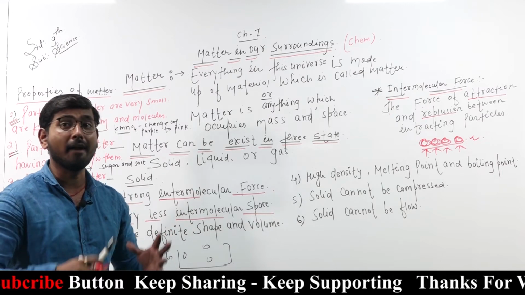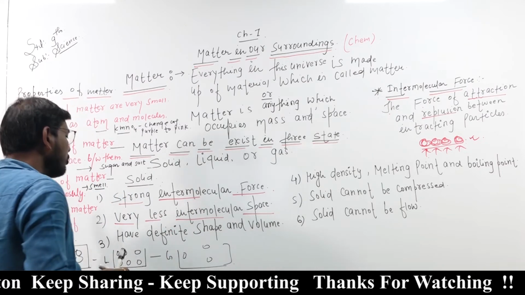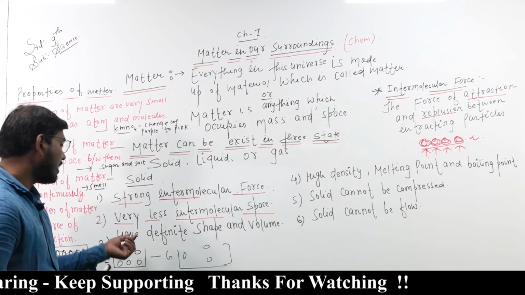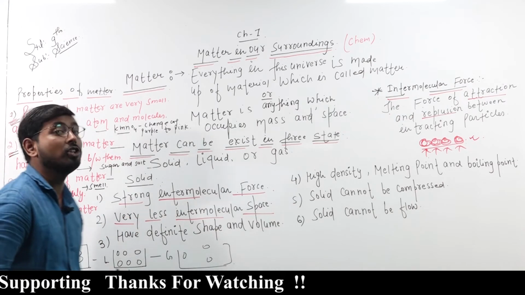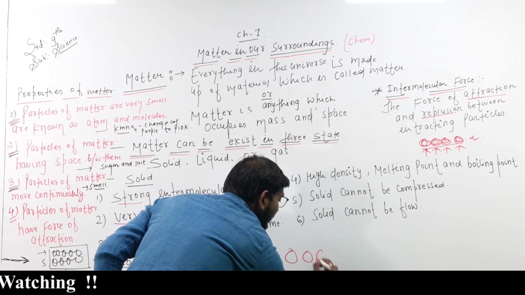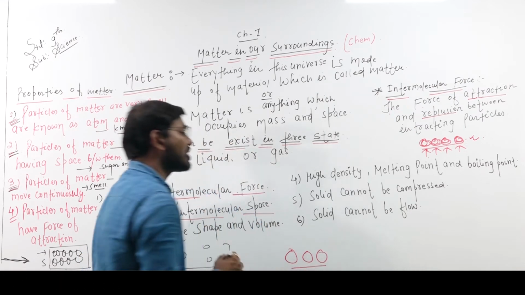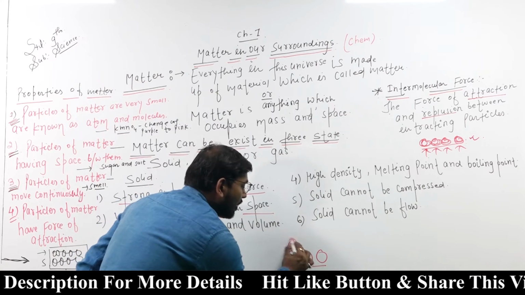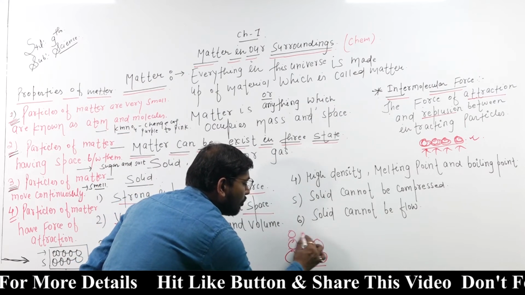The same thing applies here: very less intermolecular space. They are closely packed to one another.